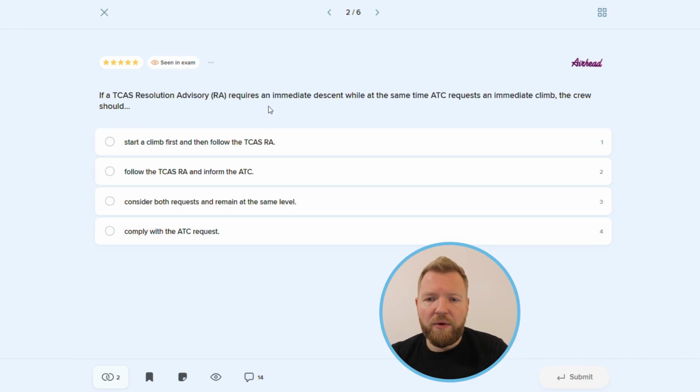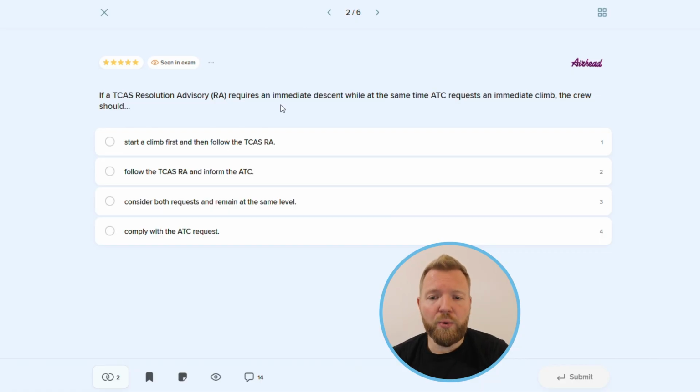TCAS, Traffic Collision Avoidance System, informs us of the position of traffic in our vicinity, and in case of conflicting traffic, issues alerts. There are 2 types of them. The first one is TA, the Traffic Advisory. The TA is issued if there is a potentially conflicting traffic and it is based on predicted time to the so-called closest point of approach. In case of TA, pilots shall not take any actions.